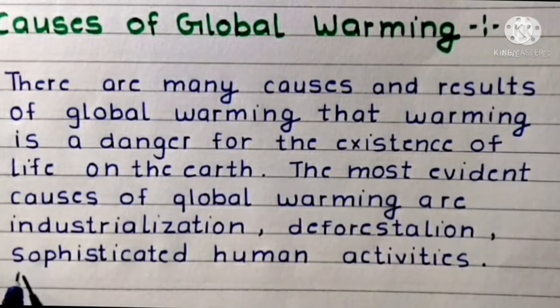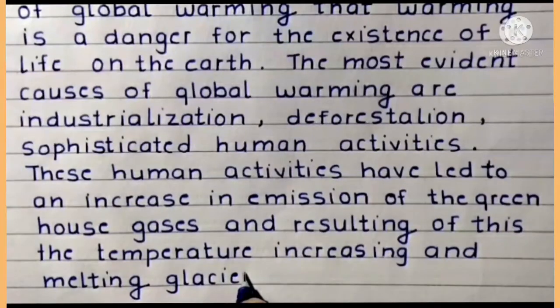Causes of global warming. There are many causes which result in global warming. It's a danger for the existence of life on Earth. The most evident causes of global warming are industrialization, deforestation, and sophisticated human activities that come from all forms of pollution, whether land, air, or noise. Now, when we talk about global warming, these human activities have led to an increase in emission of greenhouse gases, and as a result the temperature is increasing and melting our glaciers. That is, all the surfaces that are trying to protect the earth from the scorching heat of the sun.